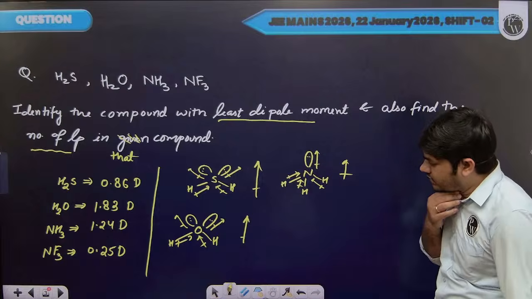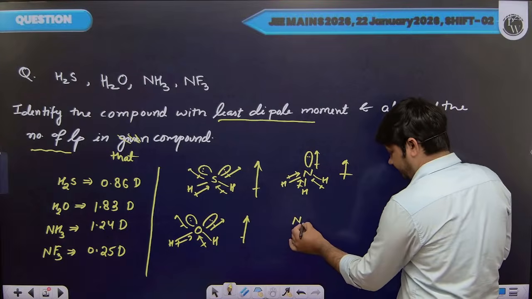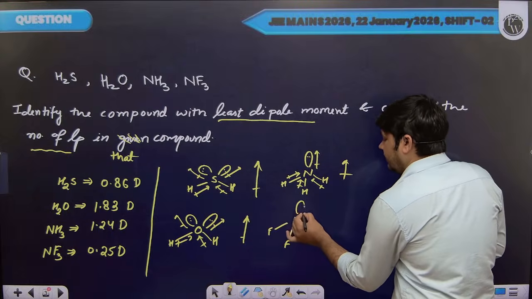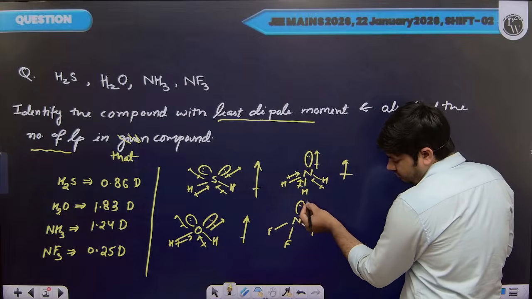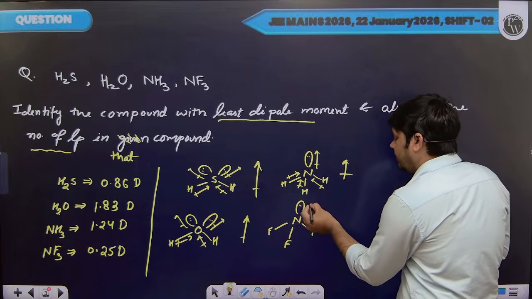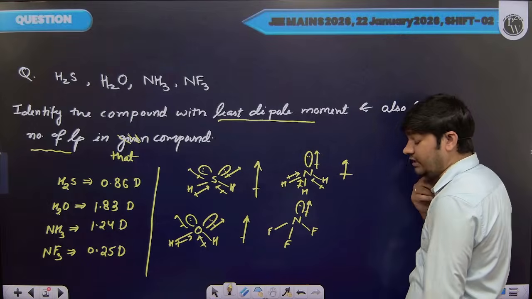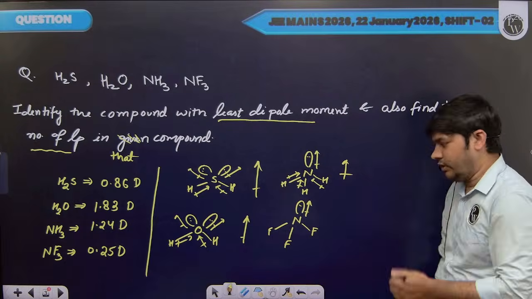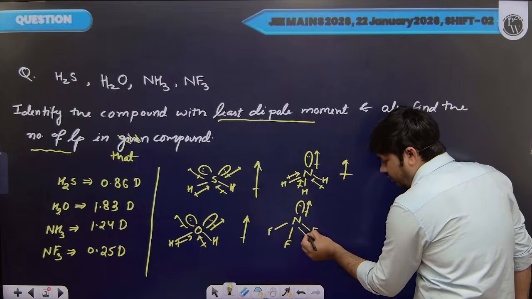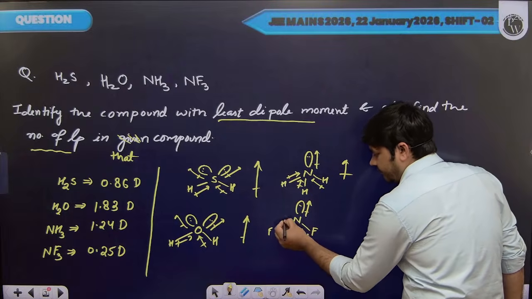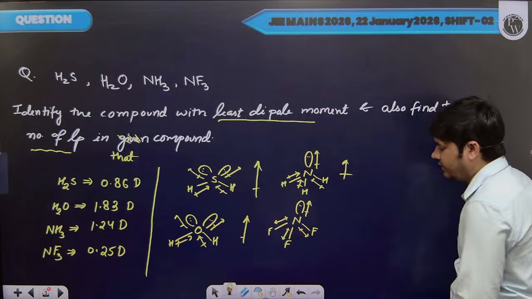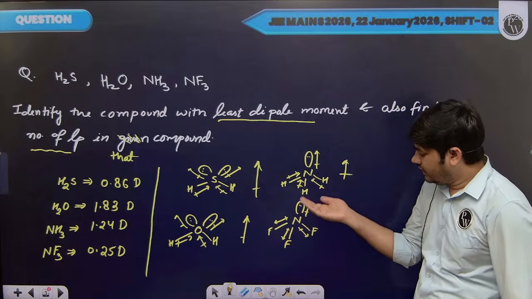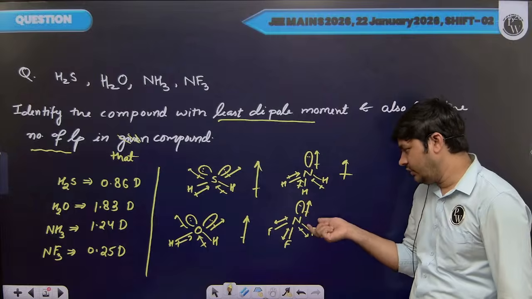Now, if we talk about NF3, then in case of NF3 the dipole moment of the lone pair will be towards the direction of the lone pair. And if we talk about the nitrogen fluorine bond, here fluorine is more electronegative, so dipole moments will be directed towards fluorine. So, since bond dipoles and atomic dipoles are in opposite directions, there will be subtraction,